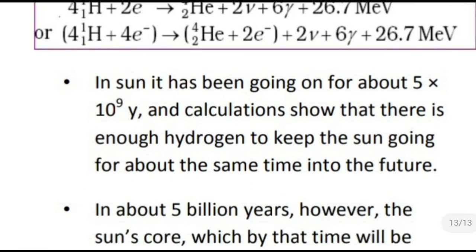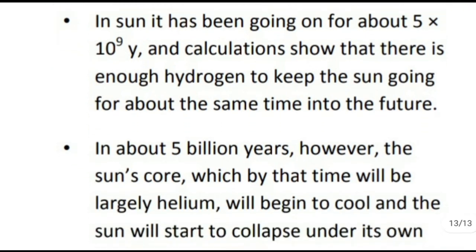In the core of the sun, we know the temperature is very high, around 10 raised to 7 Kelvin, so that condition is okay for this reaction to take place. That is why this reaction is also called a thermonuclear reaction.